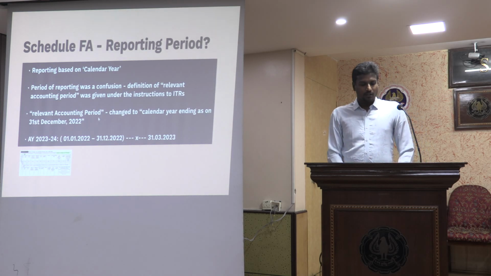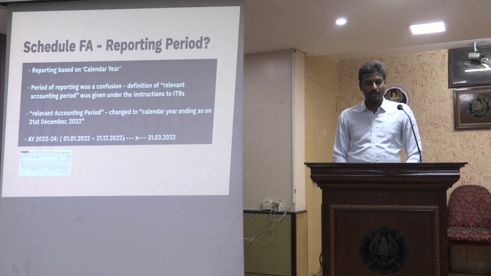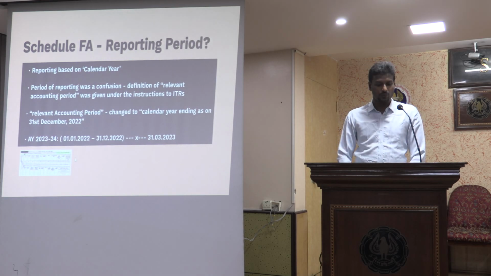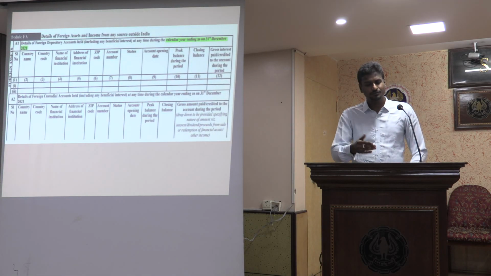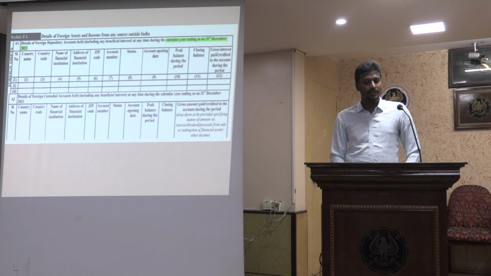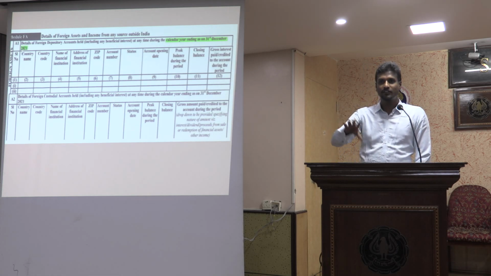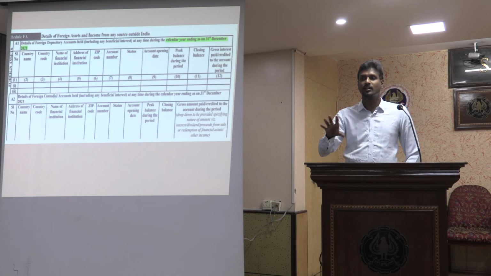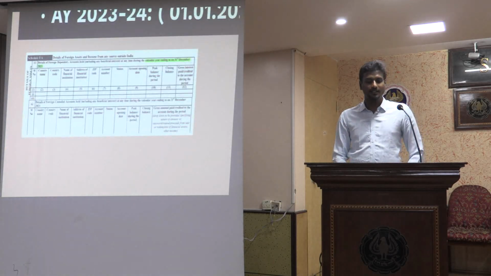Okay. So for assessment year 23-24, 1st January 22 to 31st December 22 is required. From 1st January 23 till 31st March 23 it is not required. In Schedule FA, the instruction or the heading itself is very clearly given: Details of foreign depository accounts held. This is the A1 table, so these are the details of that. Calendar year ending as of 31st December 21. This is the extract from the previous year's ITR. But if we see the current year ITR, it will show 31st December 2022. So this is very clearly given in the ITR itself.